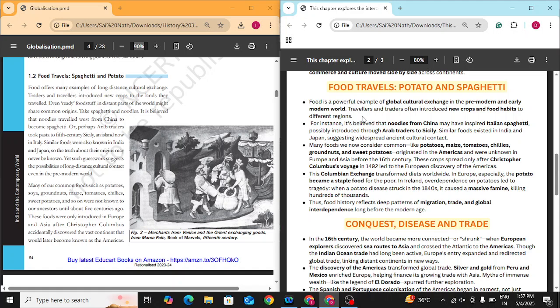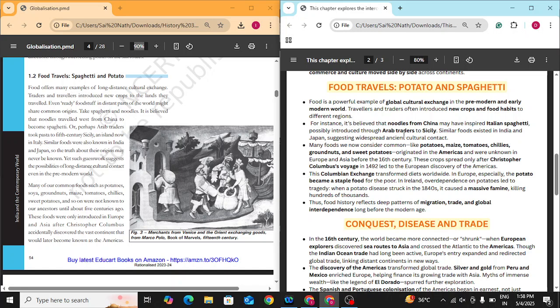Like if a crop is high yielding in a certain part, people would take it back to their country and plant it in hopes of growing it and overcoming hunger. So it became a global cultural exchange. Food was a major item that was exchanged across continents, and in the pre-modern and early modern world, it remained a powerful sign of global exchange. Travelers and traders often introduced new crops and food habits to different regions. Of course, this is very important.